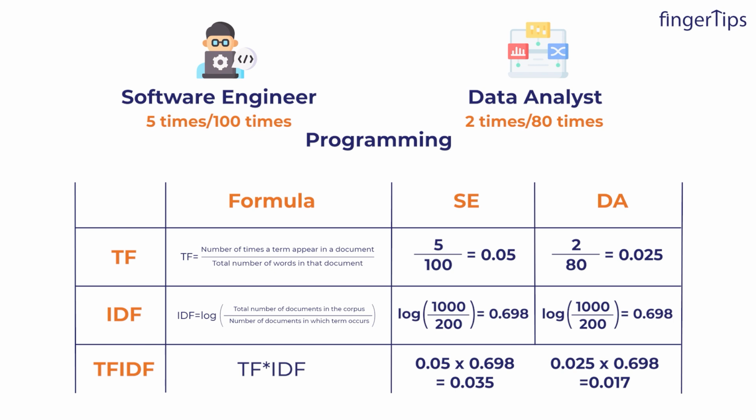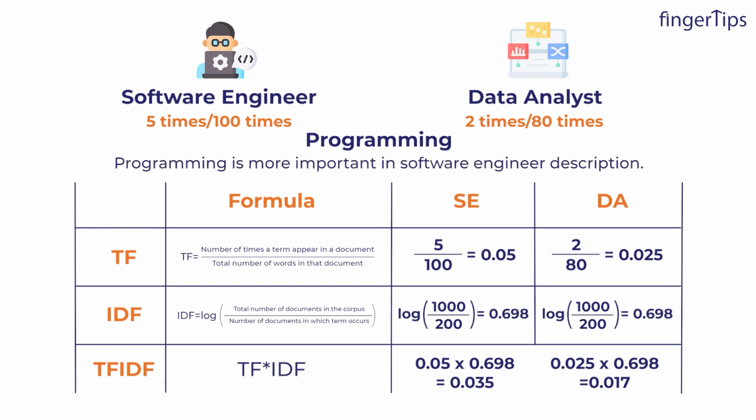This tells us that programming is more important in the software engineer description than in the data analyst job description, because the TF-IDF score for programming is higher for the software engineer role, because it is 0.035, which is obviously greater than 0.017. And this is what we have observed.